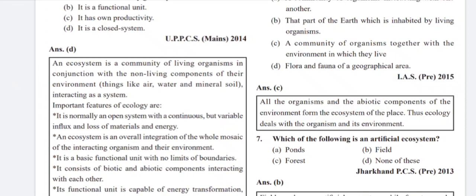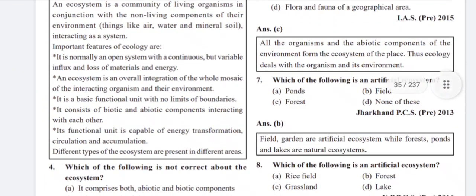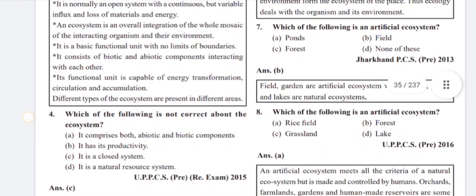interacting as a system. Important features of an ecosystem are: it is normally an open system with a continuous but variable influx and loss of materials and energy. An ecosystem is an overall integration of the whole mosaic of the interacting organisms and their environment. It is a basic functional unit with no limits of boundaries. It consists of biotic and abiotic components interacting with each other. Its functional unit is capable of energy transformation, circulation, and accumulation. Different types of ecosystems are present in different areas.